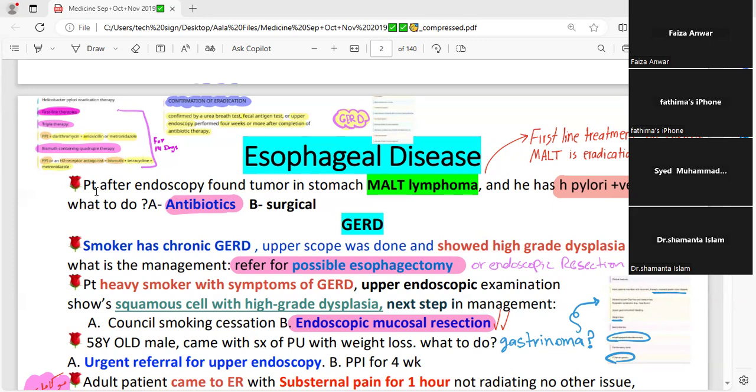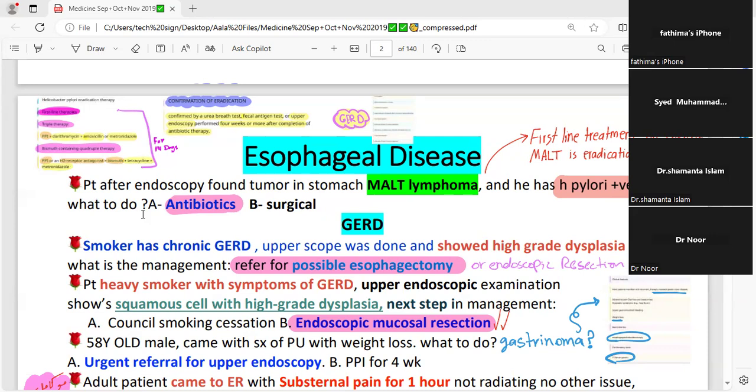Now, our patient, after the endoscopy, was found to have a tumor in the stomach, marked lymphoma, and he is H. pylori positive. What would you do?